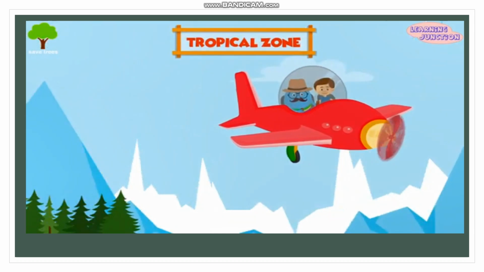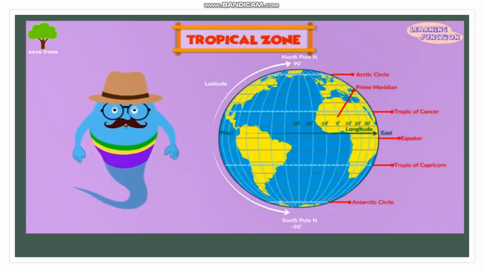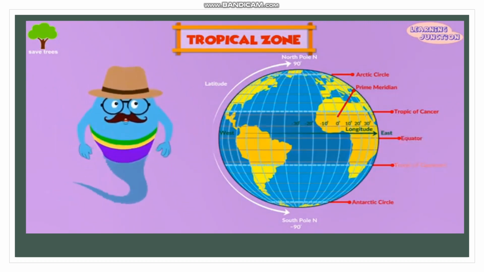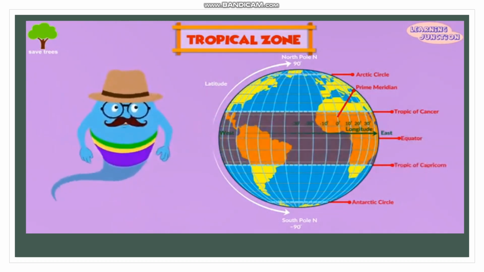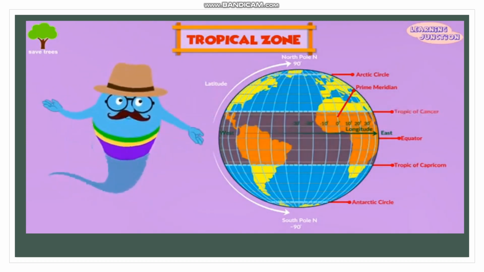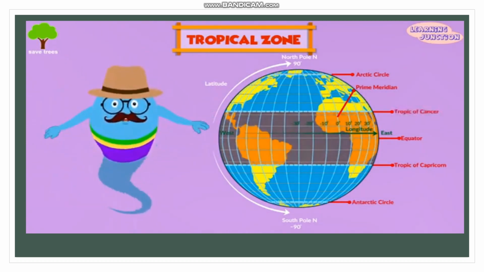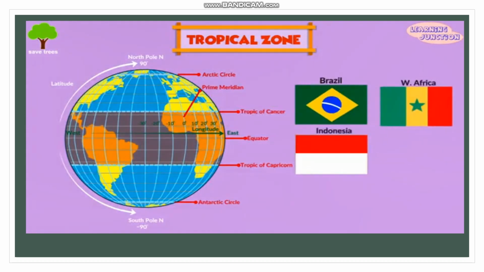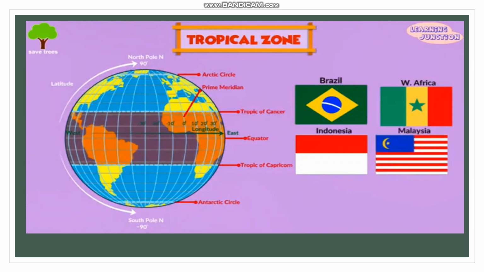Now let's visit the tropical zones. These zones are the region of the Earth near to the equator and between the Tropic of Capricorn in the southern hemisphere and the Tropic of Cancer in the northern hemisphere. The tropical zone includes the Amazon basin of Brazil, West Africa's Congo Basin, and the rainforests of Indonesia and Malaysia.